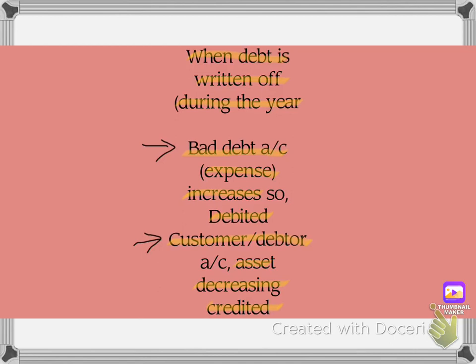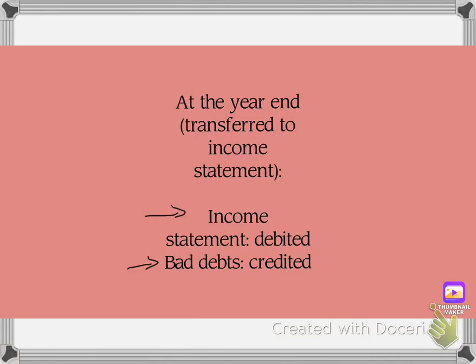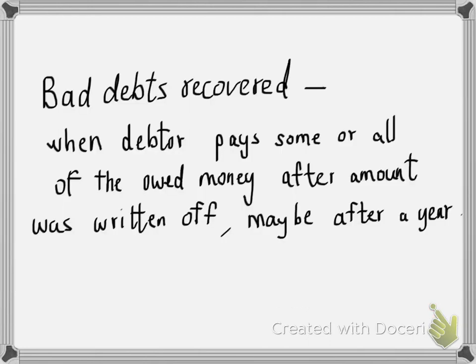If you want to know how to identify whether entries are debited or credited, you can look at the previous video on the purpose of accounting. At the year end, bad debts will be transferred to the income statement, so the income statement will be debited and the bad debts will be credited. You need to remember that at the year end, bad debts will be credited and during the year it will be debited.